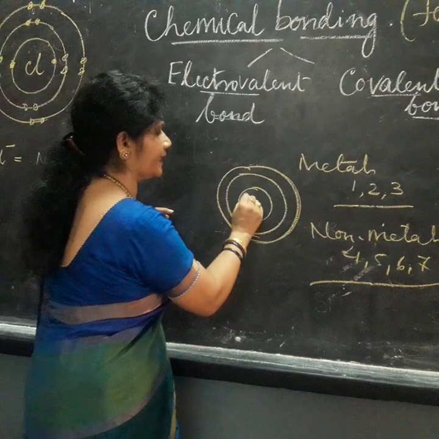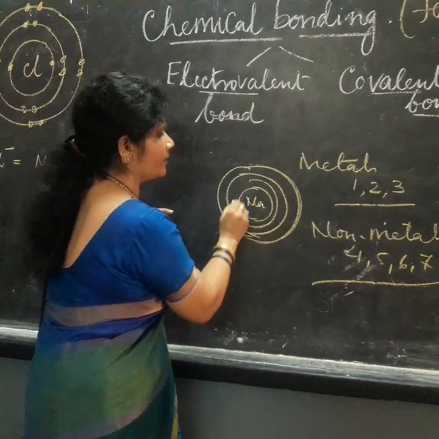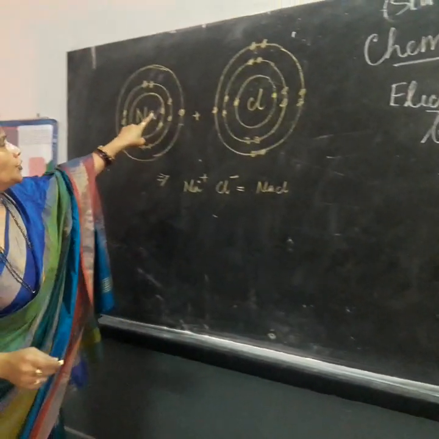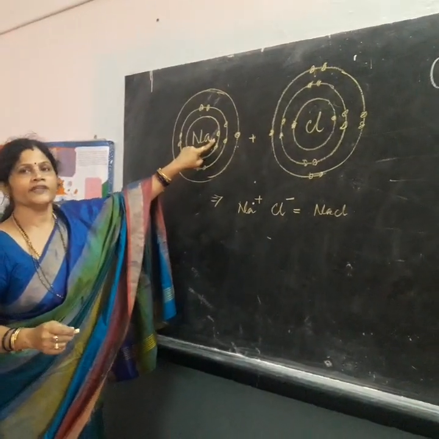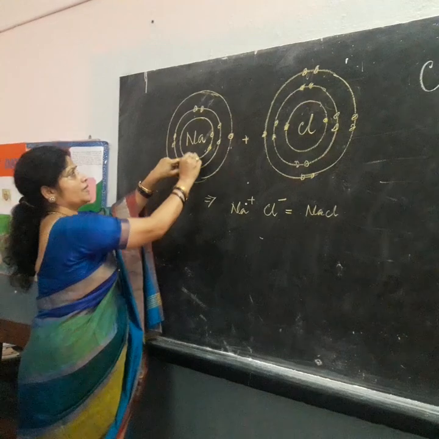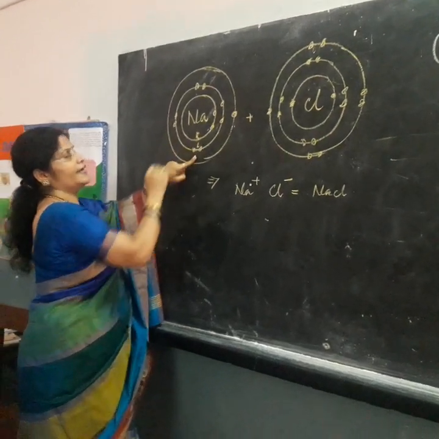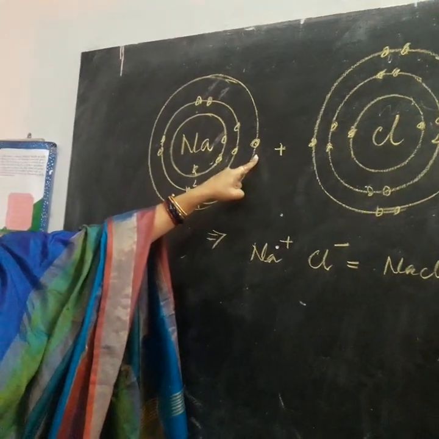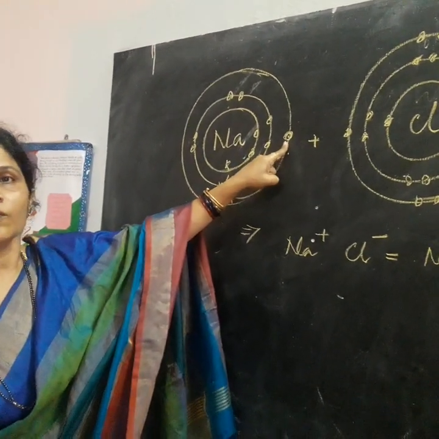For example, I take sodium. An atom of sodium contains 2 electrons in the first shell, that is K shell, 8 electrons in the L shell and 1 electron in the M shell. That means in the valence shell it has only 1 electron.